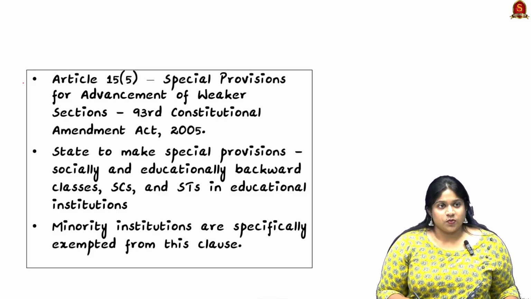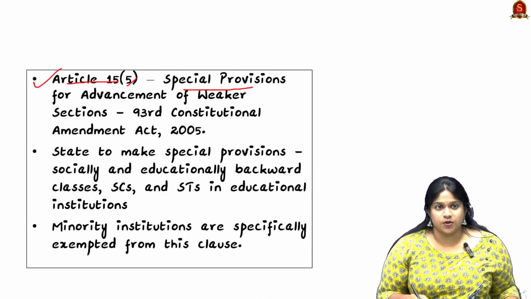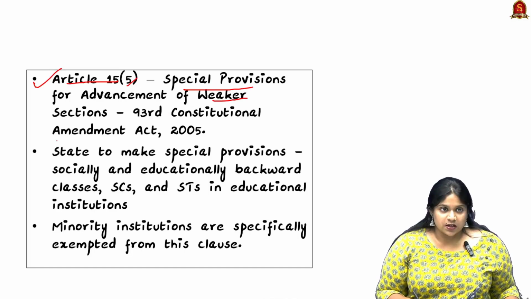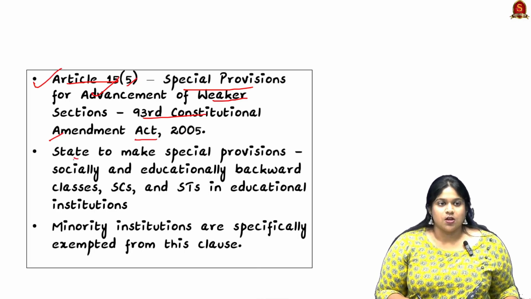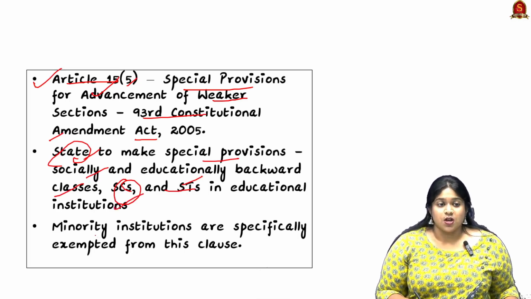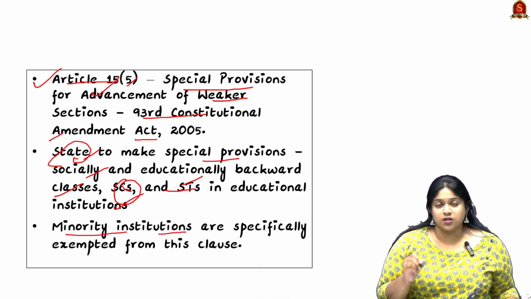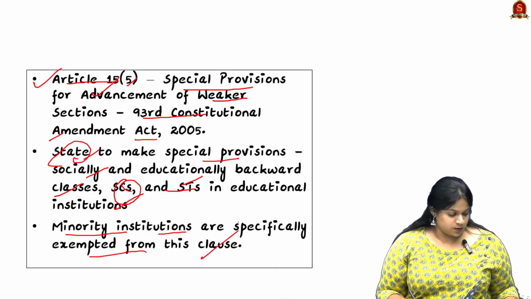Now we should also see about Article 15 clause 5, where it talks about special provisions for weaker sections for their advancement, and this comes under the 93rd Constitutional Amendment Act of 2005. So here the state can make special provisions for socially and educationally backward classes, SCs and STs, in educational institutions. In this article, minority institutions are specifically exempted; they are not covered in this clause.